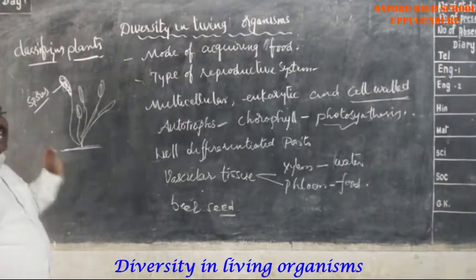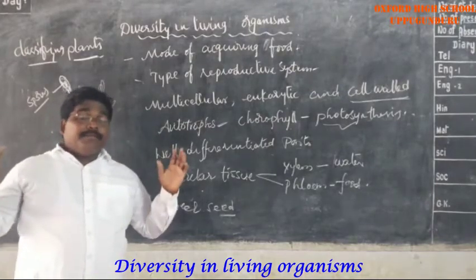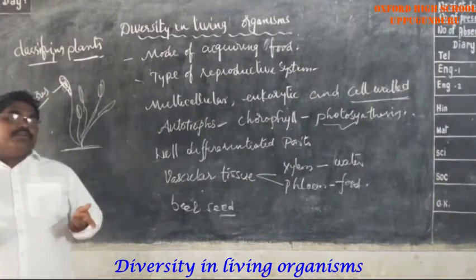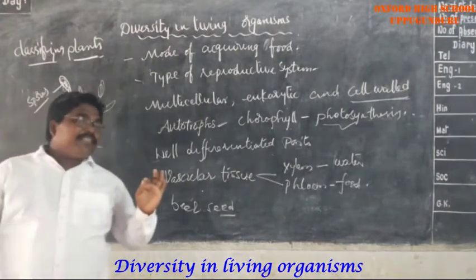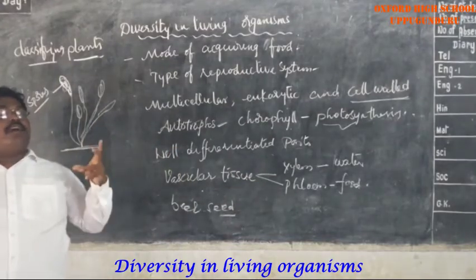The spores contain a small amount of food, while the seed in a fruit contains a lot of food. Do you understand? The spore contains a small amount of food, but the seed contains a lot of food.